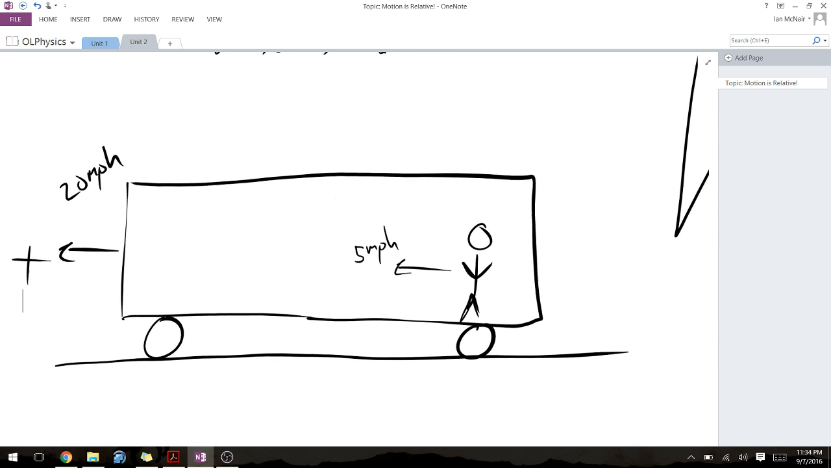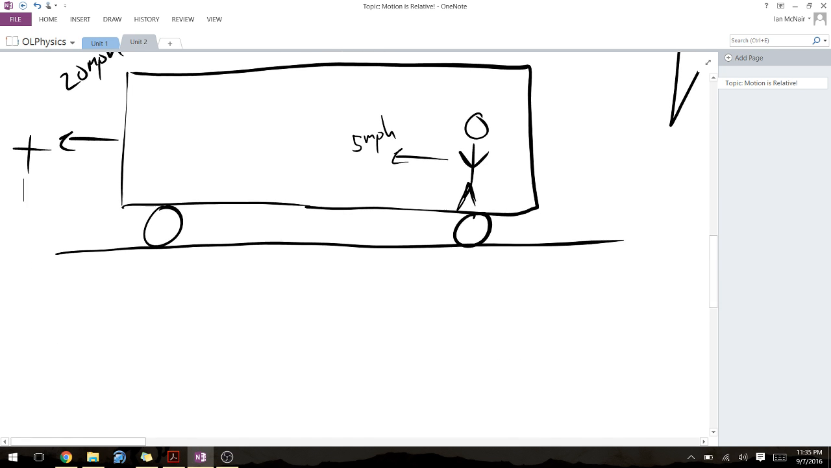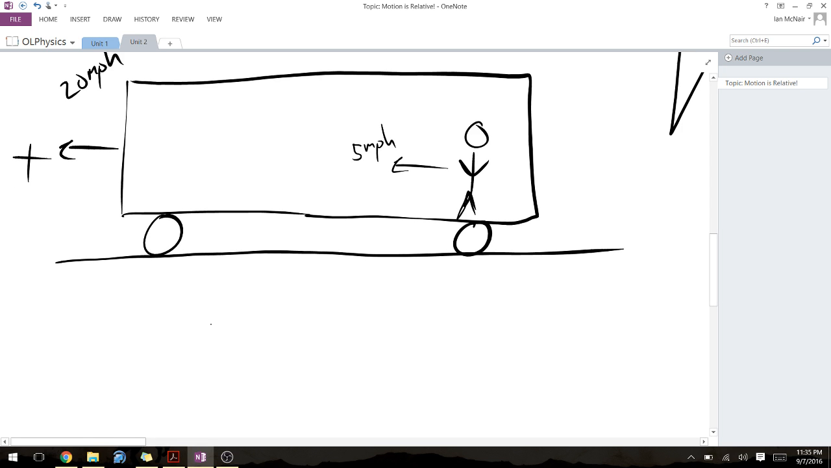In physics, positive and negative aren't factors in the way that you think they are. Really, all positive is a direction. All negative is the opposite direction of positive. So directions, or signs, in physics are really just directions because they have real-world applications. So anyways, we do this, and we would say that this person is moving relative to our outside frame of reference at 25 miles per hour.